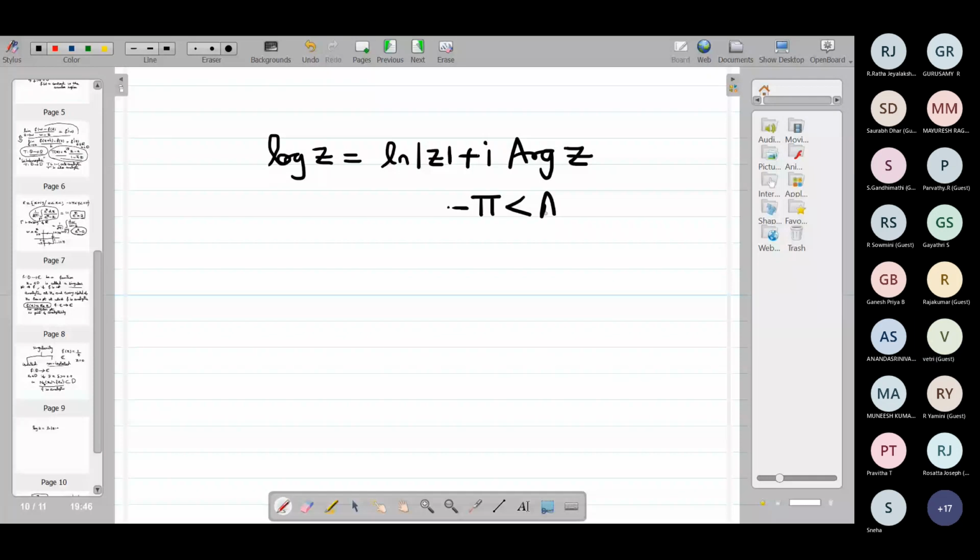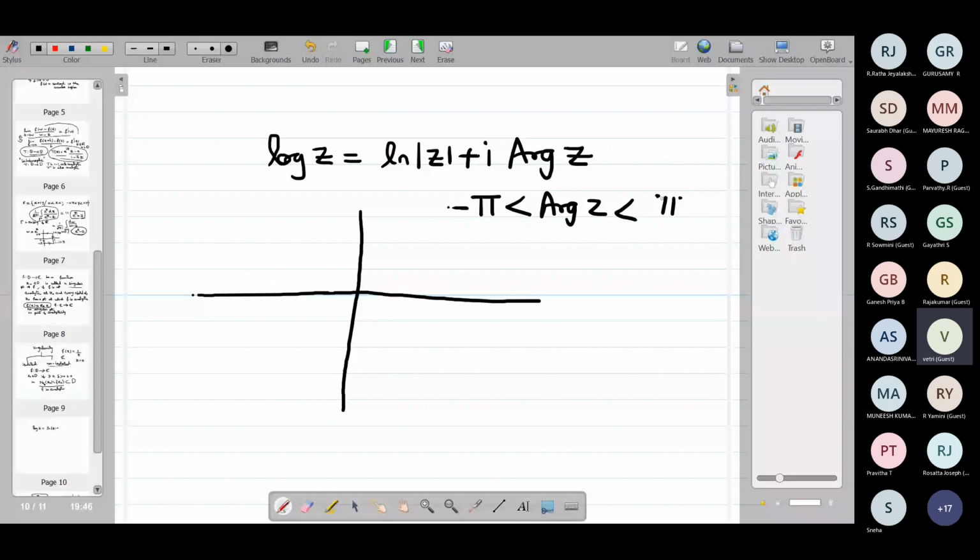So what are all the singularities of this principal logarithm function? I think Dr. Sairam has talked about this, so you remember. They are nothing but the entire negative real axis plus 0. All these points are what type of singularity? They are all non-isolated singularities. Okay, so this is an example.